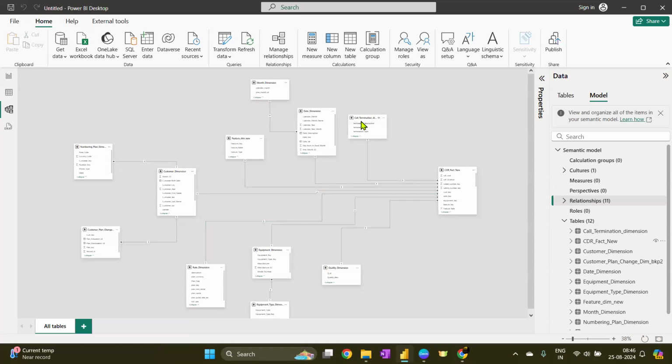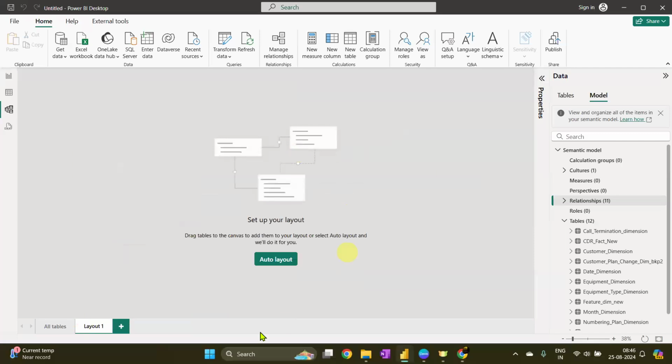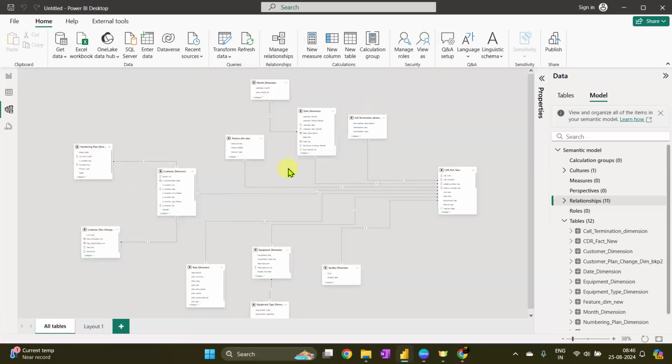So how do you understand it? This is the all tables area. Let me have this yellow box. It means all the tables that you have are going to be presented here. There is an option to start with a new layout. You can add as many layouts as you want, which means you can add as many models in different boxes. You do not have to keep it all under one umbrella.